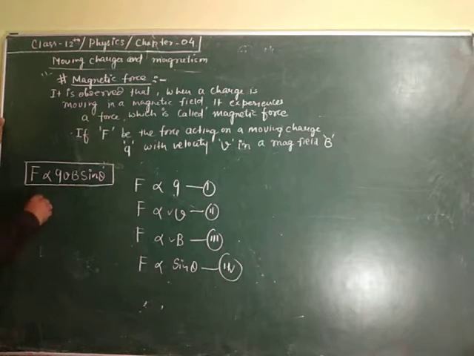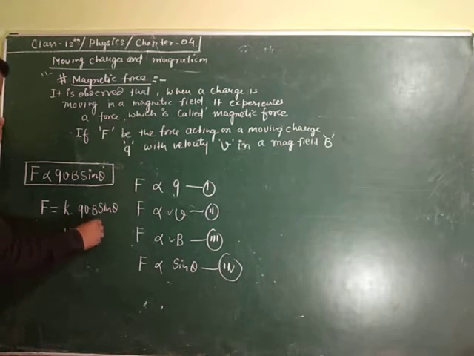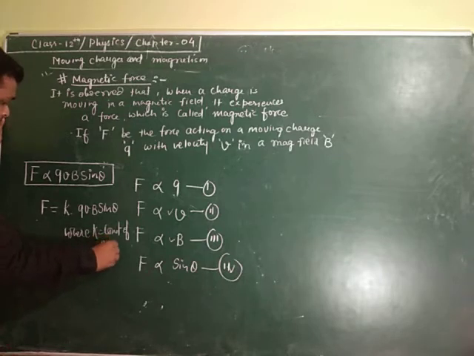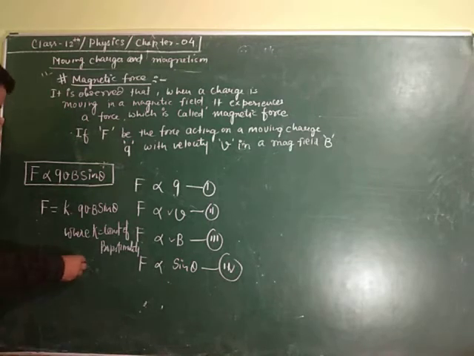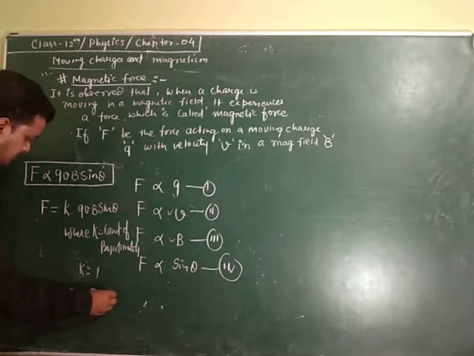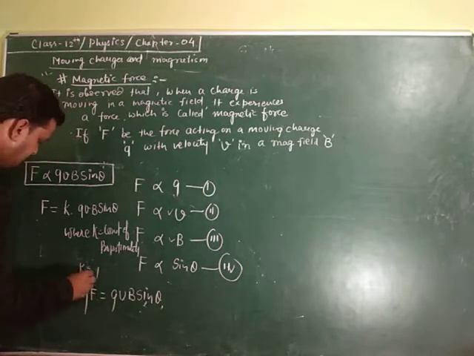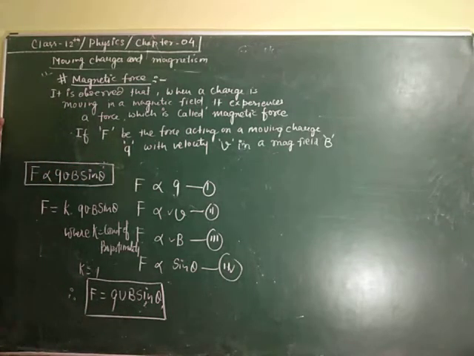Or there is a proportionality constant K, so F equals K QVB sine theta, where K is the constant of proportionality. K has a value 1, therefore we can write F equals QVB sine theta.